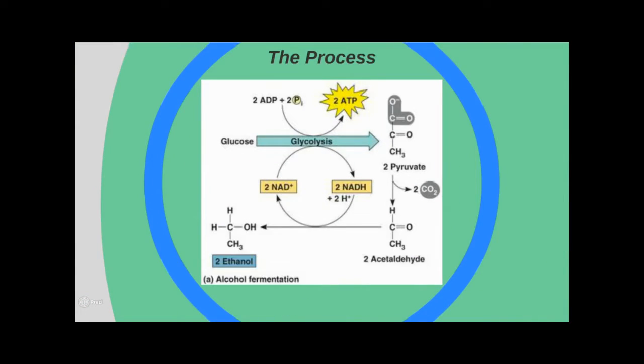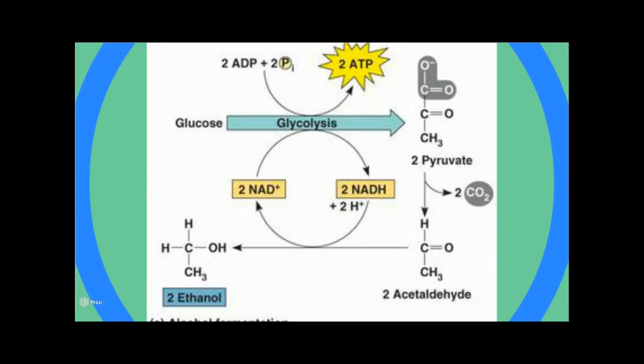The process. The organism goes through the process of glycolysis, which produces 2 ATP and 2 pyruvates. CO2 is broken off from each pyruvate, producing 2 CO2 and 2 acetaldehydes. The acetaldehydes then accept hydrogen ions from NADH, which makes 2 NAD+ and 2 ethanol molecules.